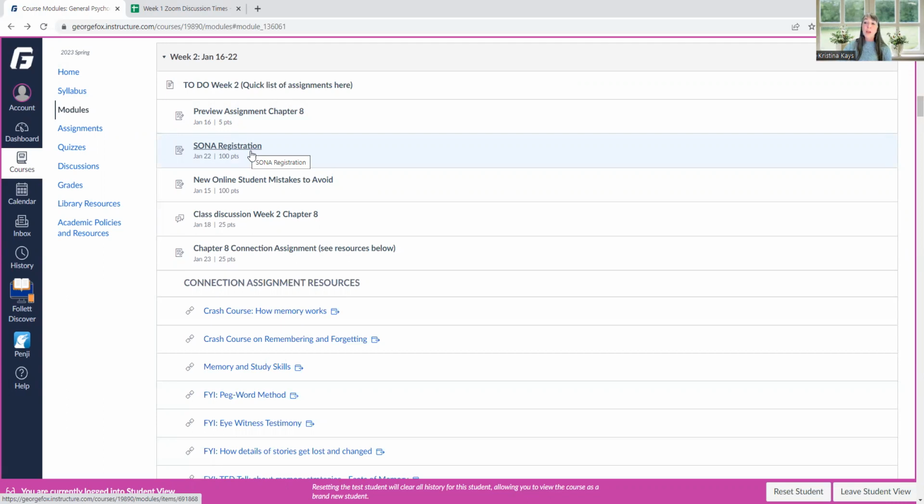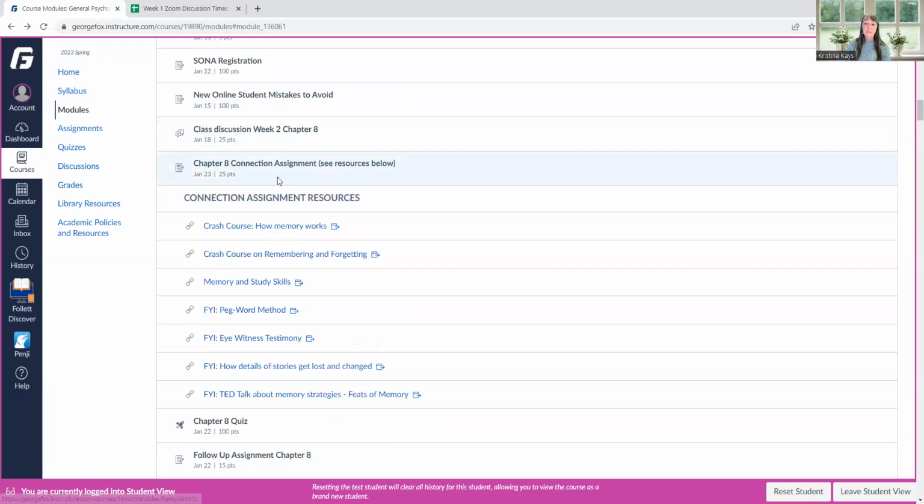And so what I want you to do is look at this SONA registration, because you are asked to complete 12 hours, or we call them points. And by signing up and completing the SONA registration, you actually complete 2 of those 12 required. And then there'll be studies throughout the semester that you can sign up for and complete. The majority of those are online, so you shouldn't have a problem with a GFD course with that.